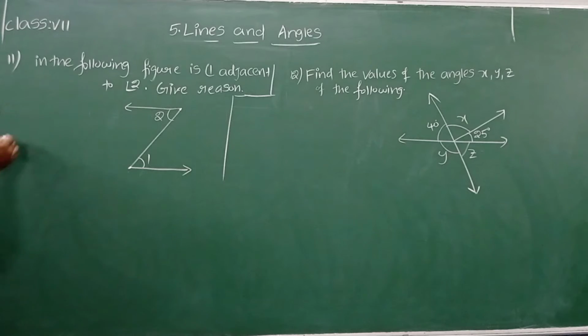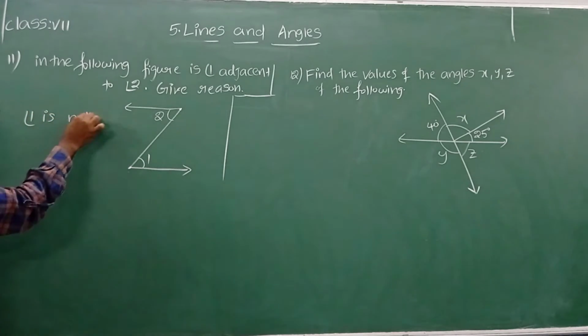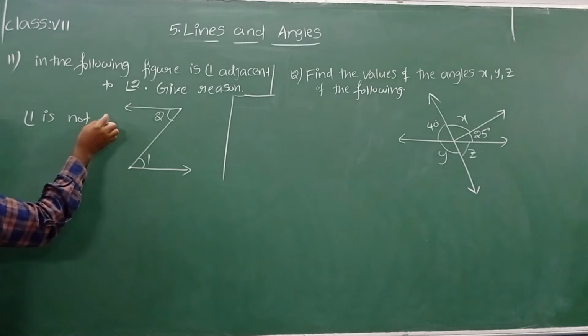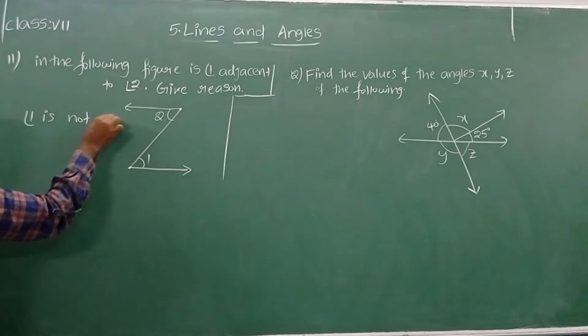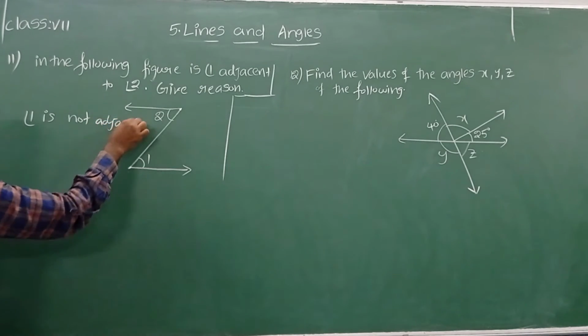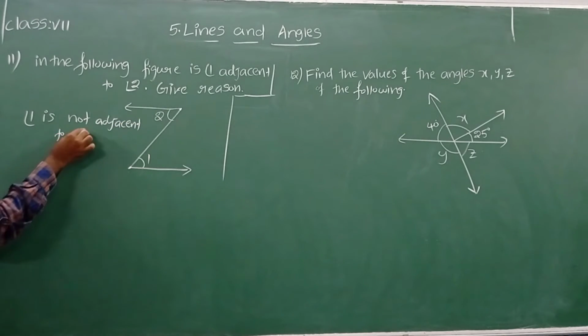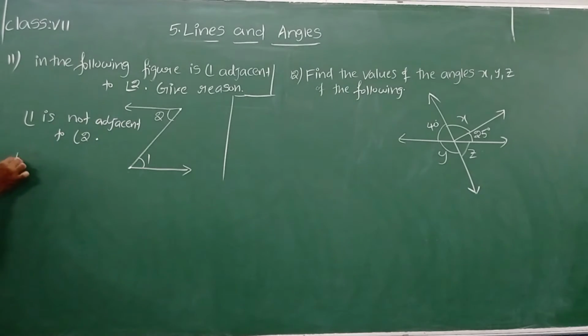Solution. So angle 1 is not adjacent to angle 2. Now we can write the reason. Why?